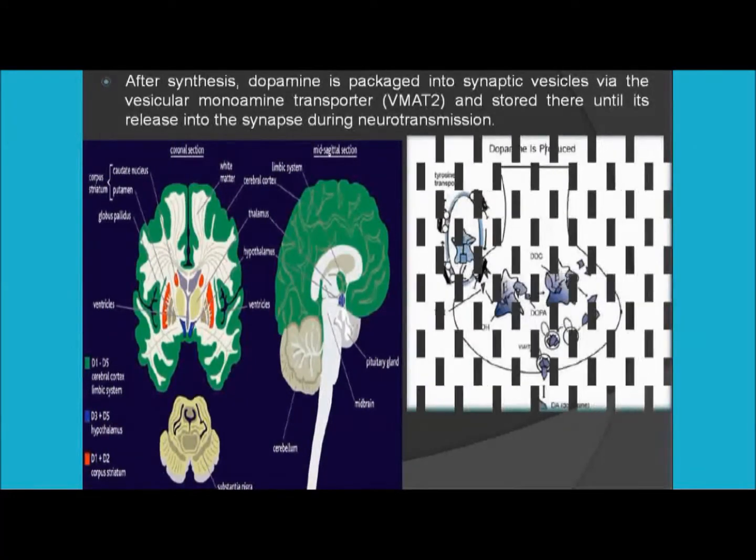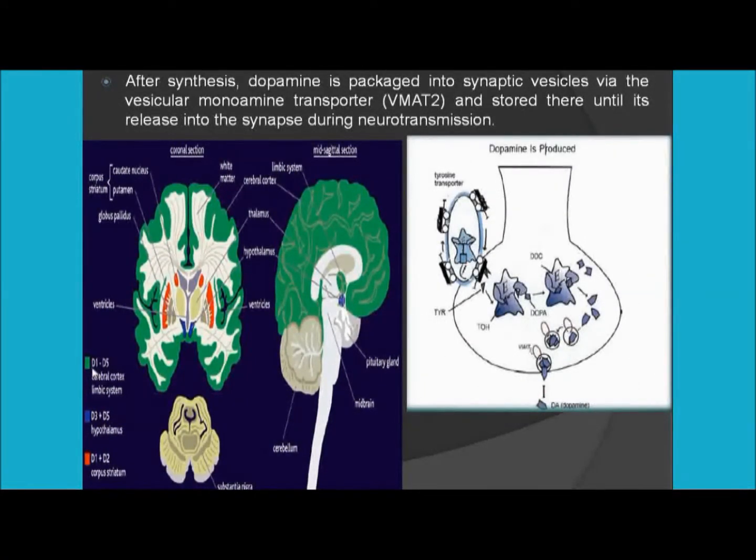Here in this picture you can see how the receptors of dopamine are distributed in the human brain, in the CNS. This green color you can see, these are the receptors from D1 to D5. These green parts, everywhere you will find the receptors of dopamine from D1 to D5. In this blue part, they have the receptors for D3 and D5.